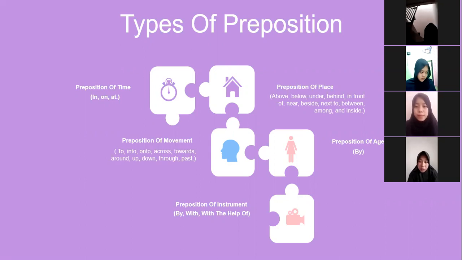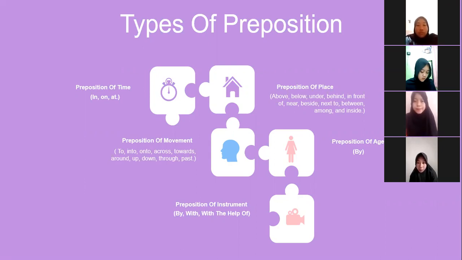The first is preposition of time. These are in, on, and at. In is for long periods, like year, season, month, or part of the day.